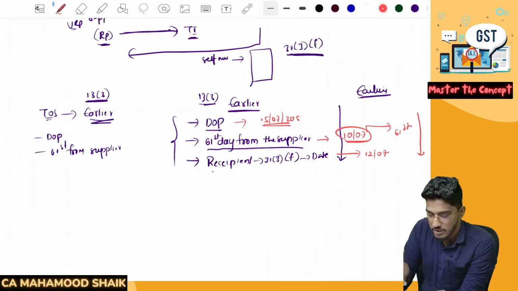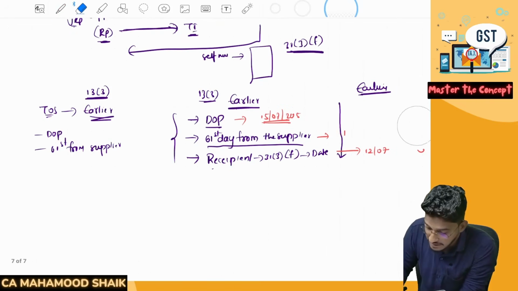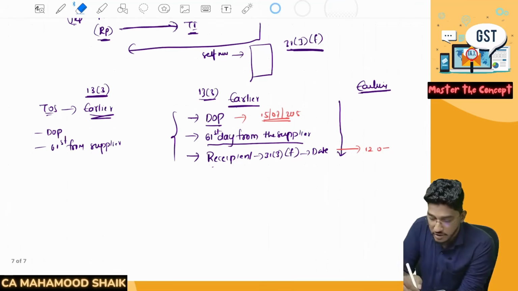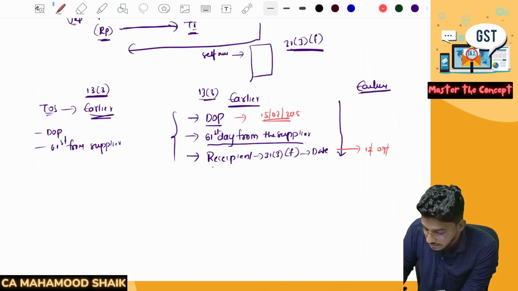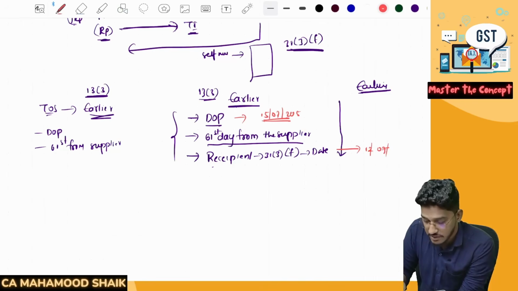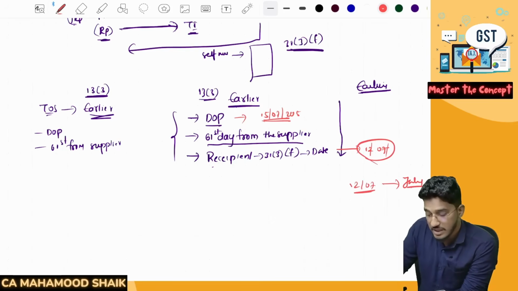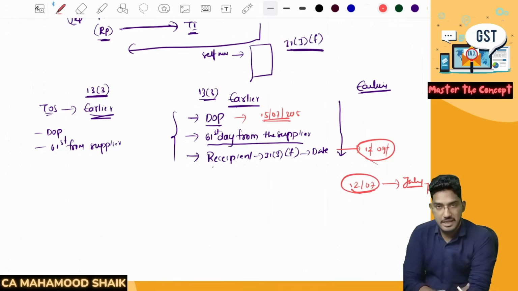Generally, both will not happen simultaneously. Both supplier and recipient giving an invoice might not happen together. So say the supplier did not give any invoice here. That's why the recipient has done the self-invoicing on 12th of July. Whichever is earlier, tell me which one is earlier. 12th of July will be earlier. That will become the time of supply. So when this recipient files the return for the month of July, generally in the month of August, in that return he has to declare this supply and pay the GST under reverse charge mechanism. Able to understand? So just this one extra point has been added.